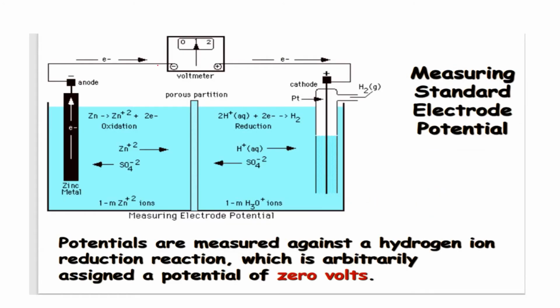See, this is one electrode called anode. This other electrode is called cathode. Both are connected to what? A voltmeter. Both the negative part and the positive part are connected to the voltmeter. I told you just now, in a galvanic cell, anode is negative, whereas cathode is positive.